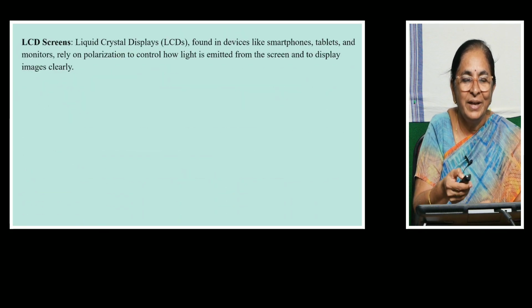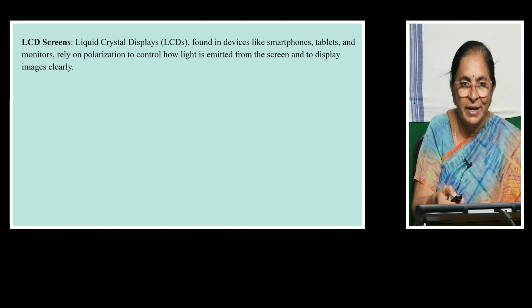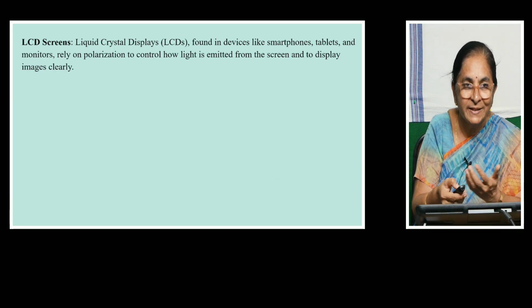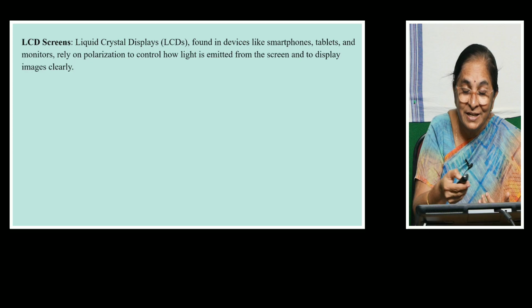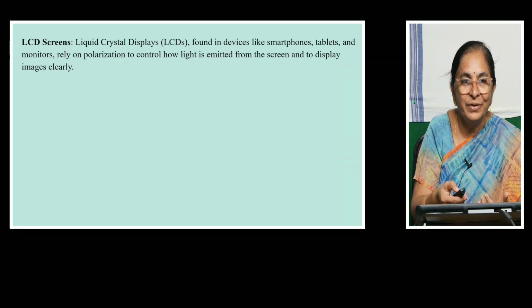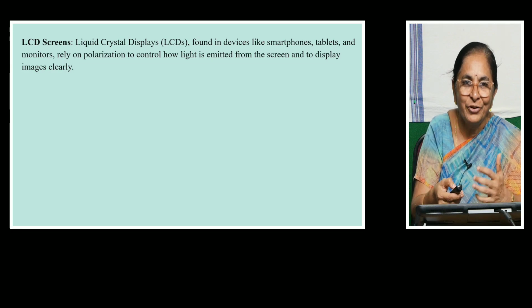Then we have LCD screens. Nowadays our watches, our mobile screens and TV screens are all converted into LCD screens for a higher quality experience. When we watch a movie on an LCD screen, you feel that it's just happening in front of your eyes in reality. That means all the unwanted things will be eliminated.